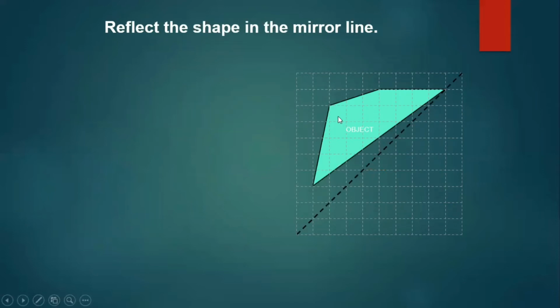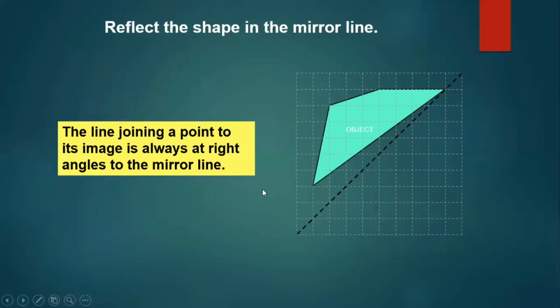This is an object, and we reflect this shape in the mirror line now. We take the vertices, and just remember, the line joining a point to its image is always at right angles to the mirror line. Or you can just count diagonally. Diagonally 1, and here again 1, so it is at equal distance. Image distance and object distance are equal.